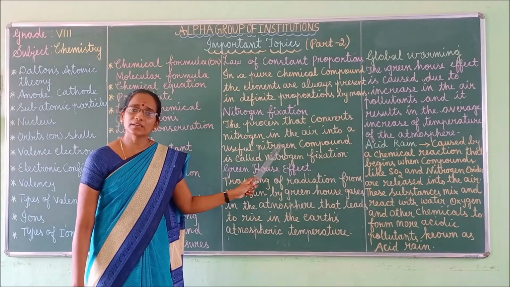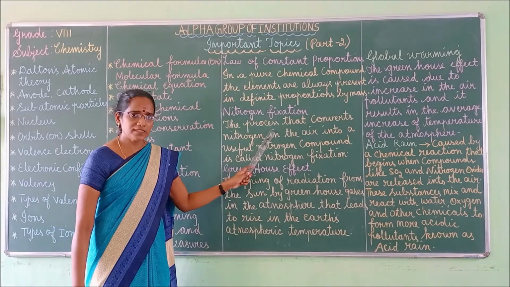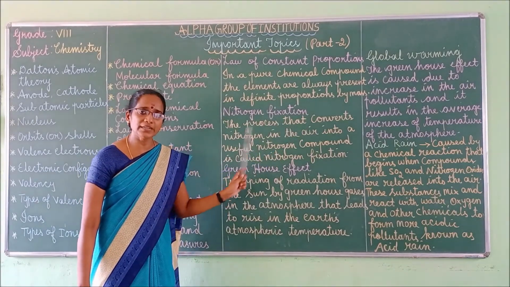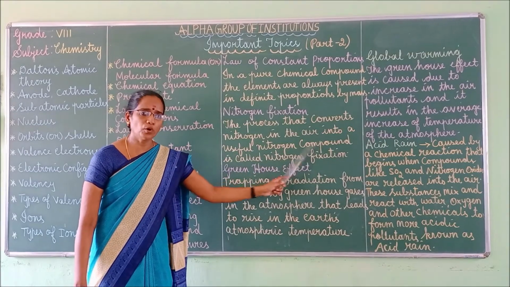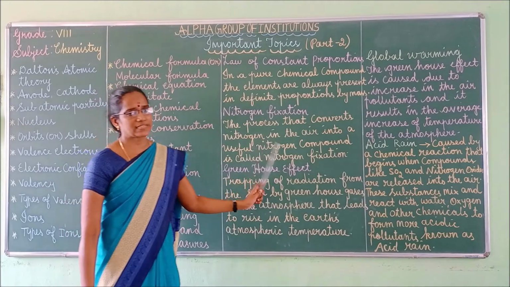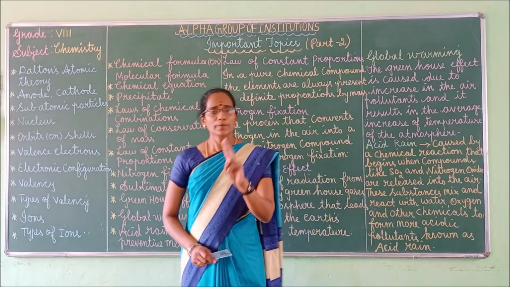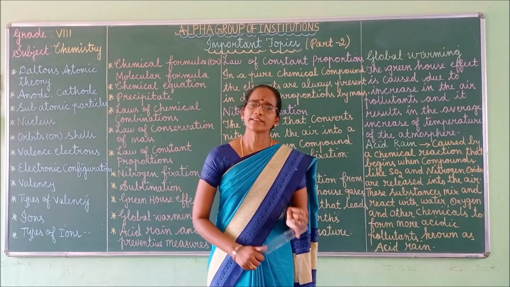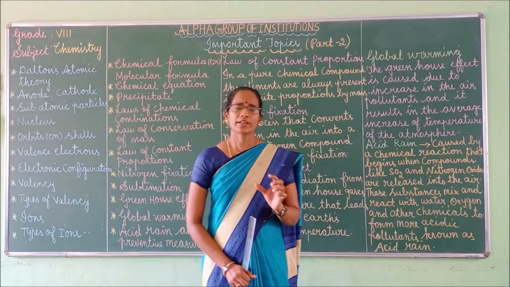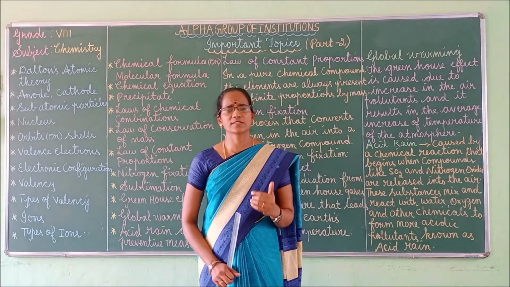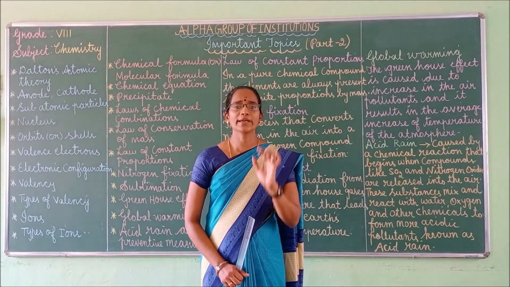Once again I repeat, the process that converts nitrogen in the air into a useful nitrogen compound is called nitrogen fixation. Nitrogen fixation can be carried out by 2 processes. One is the natural way and another one is the artificial way. For example, the natural process is carried out by leguminous plants and also by lightning.